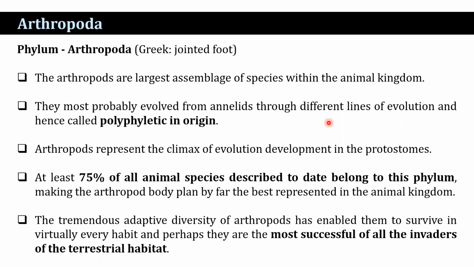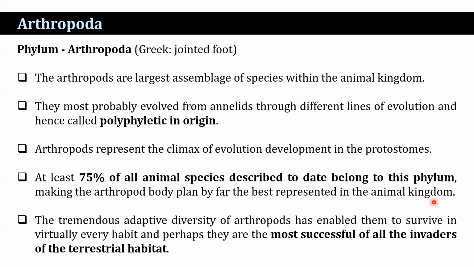Arthropods represent the climax of evolutionary development in the protostomes. At least 75% of all animal species described to date belong to this phylum, making the arthropod body plan by far the best represented in the animal kingdom.